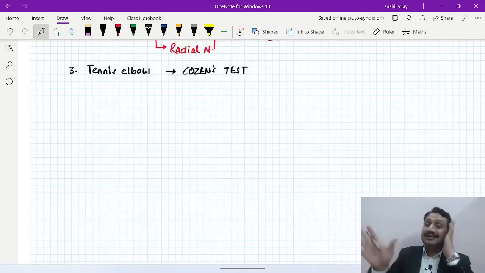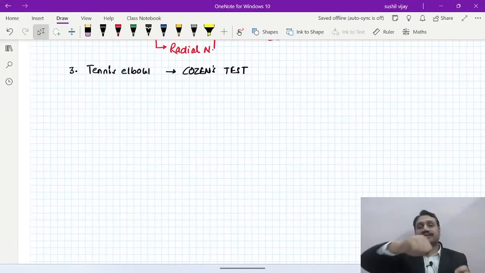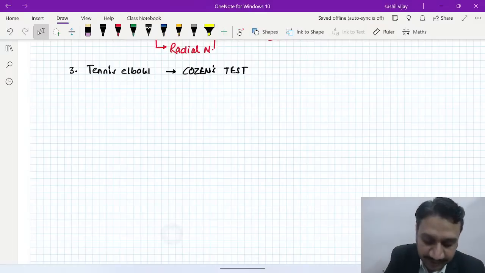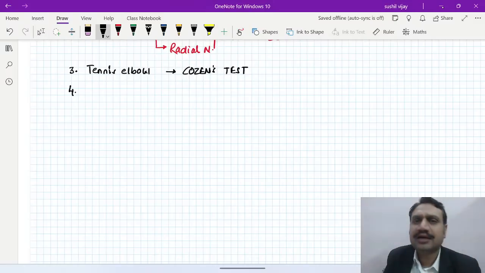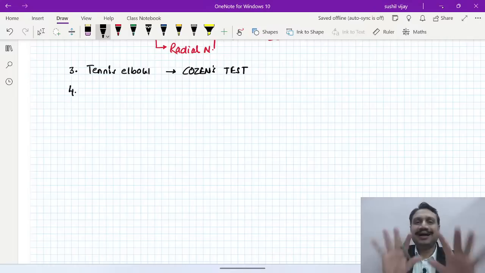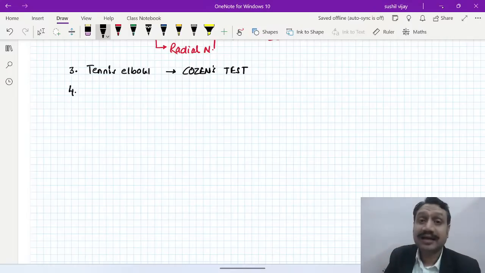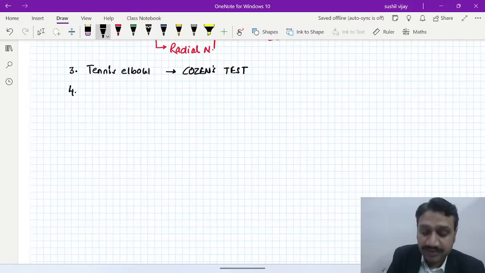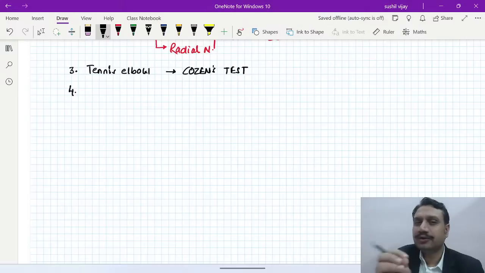Number three, tennis elbow, right? Tennis elbow here, Cozen test. Ask the patient to make a fist and go for extension of the wrist, right? That is number three. Number four is a very simple test which can be done in the hand area, the finger area. What are those? I'll name the test and the nerve involved. So in the hand, what we can talk about is nerve injury and all. I'll take that separately, so that we can make a good table.